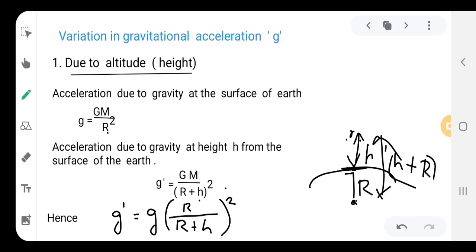g dash, the new acceleration due to gravity, is equal to G M by R plus h whole square. Okay, now equating these two equations, we have g dash is equal to g into R square by R plus h whole square.